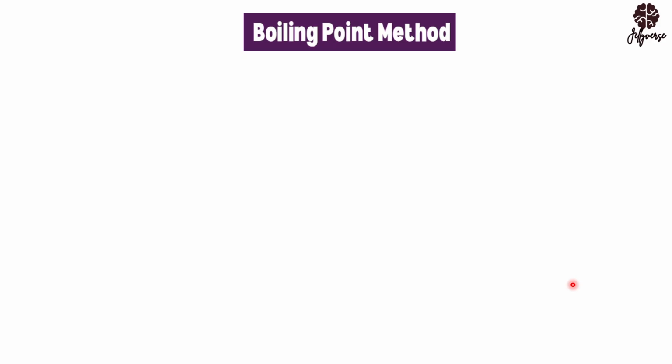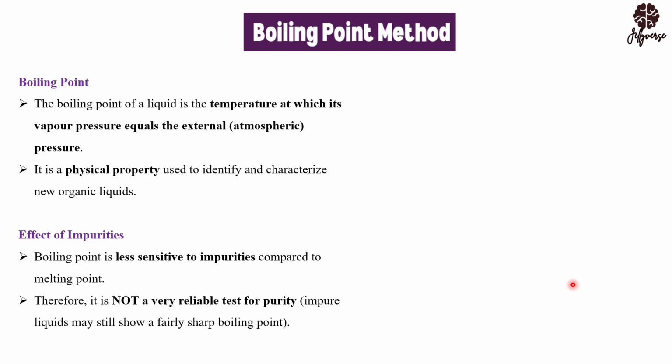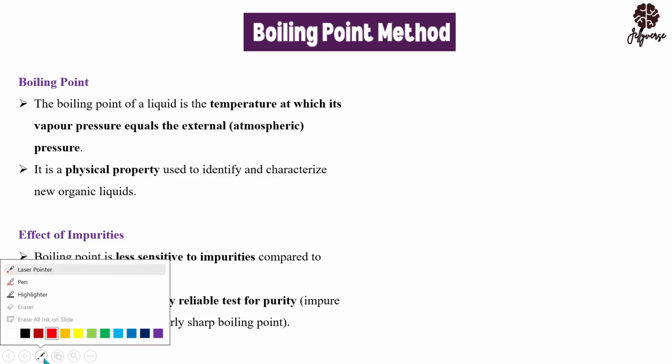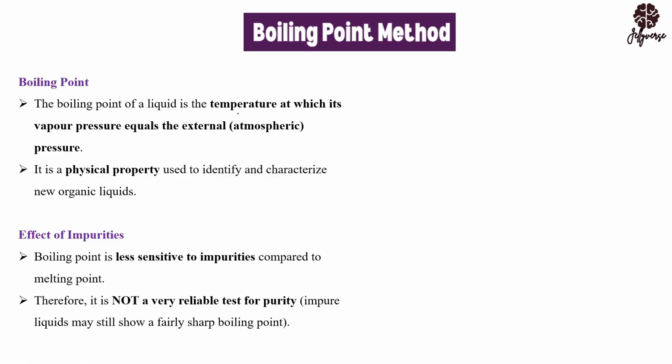Now, when we are talking about the boiling point method, this is where your liquid changes to gas. When a liquid is changing to gas, there's a condition. Boiling occurs only when the vapor pressure is equal to the atmospheric pressure.